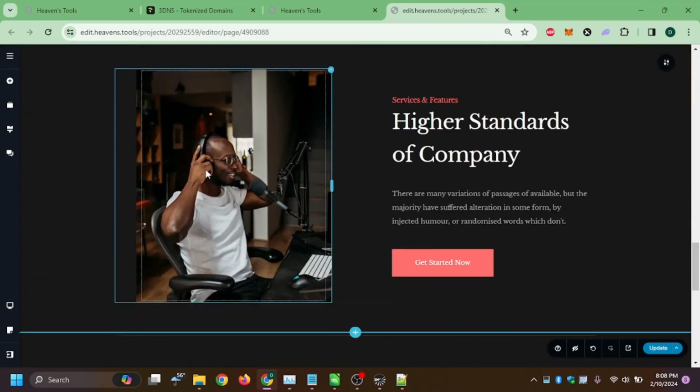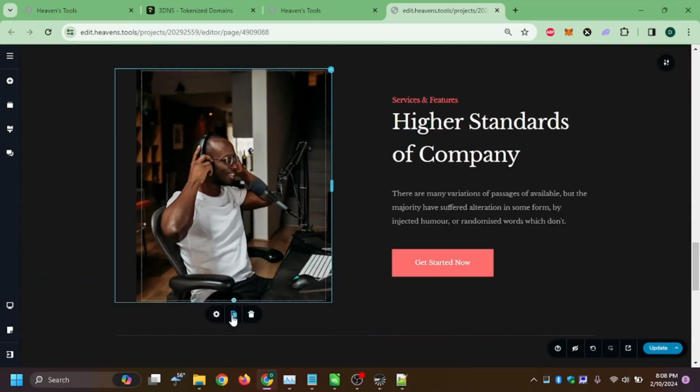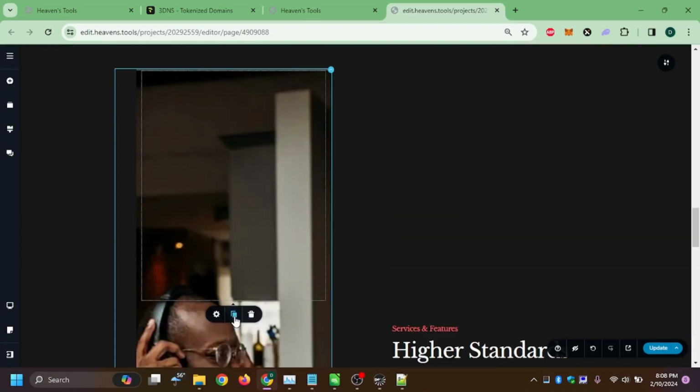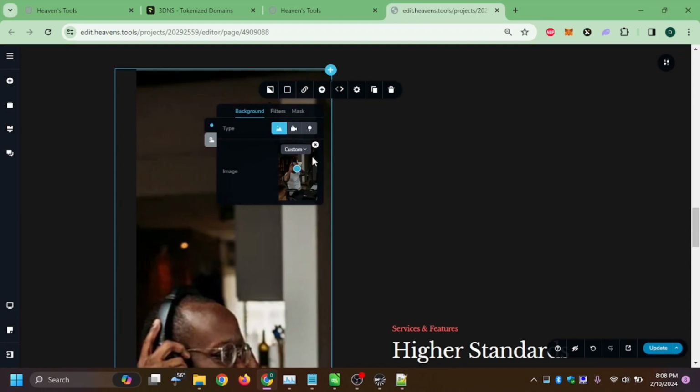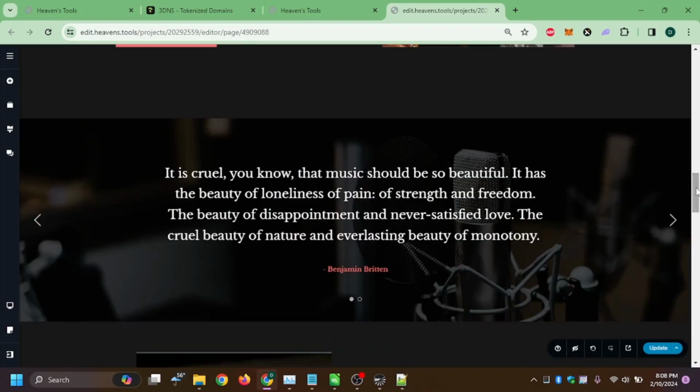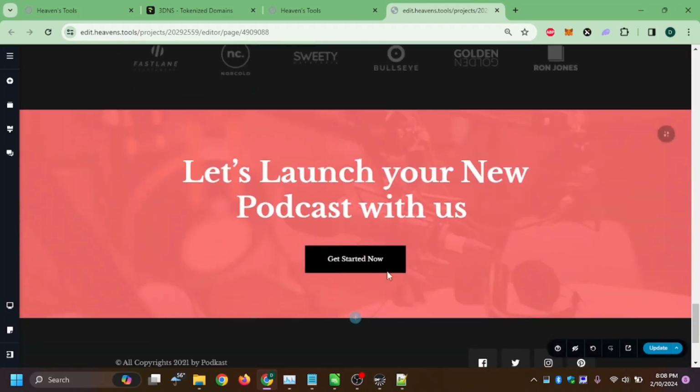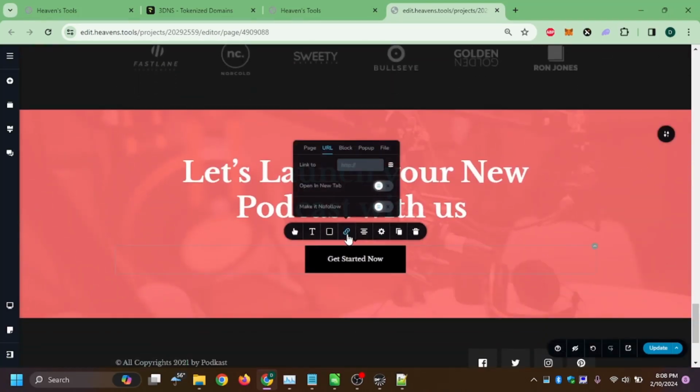Okay, if you want to change the image, you have the option here to change the image directly, to resize the image. This is what we just did. There was a copy. If you come here and choose the background, here's where you could actually choose a new image type. If you were to hit X on there, it would come up a new option. You change it to a video or even a map. Once again, this has a button you could choose if you wanted to go to another page.